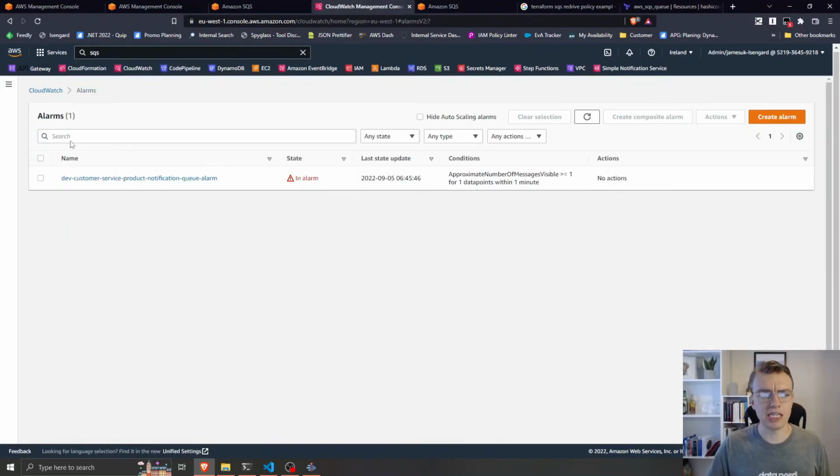That combined with our CloudWatch Alarms, which allow us to send notifications if things are building up in our dead letter queue, gives us a really powerful way to debug, observe and monitor our decoupled event-driven serverless applications.